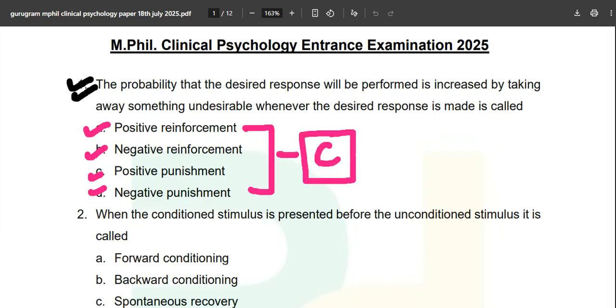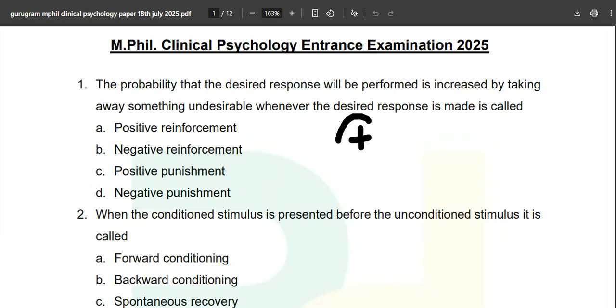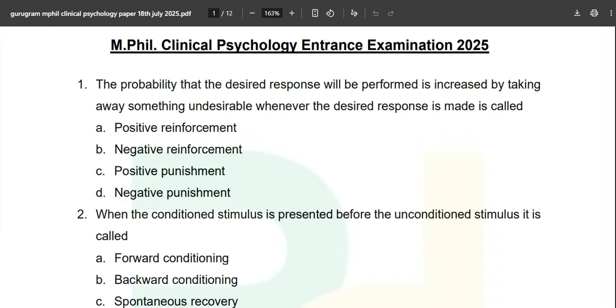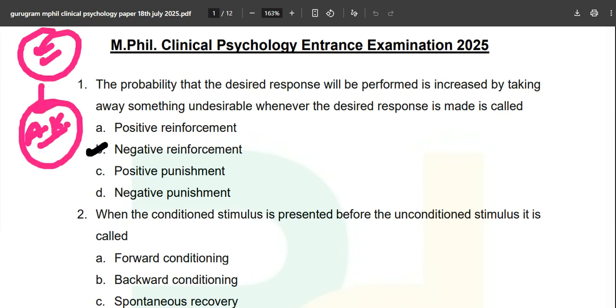I have told you, whenever you want to increase behavior, you will use reinforcement, and whenever you want to decrease behavior, you will use punishment, depending upon the type of stimulus, desirable or undesirable. You will mark positive and negative. For now, the correct answer over here is option B, negative reinforcement. At the end of this paper, the answer key is also attached, so you can refer to that as well.